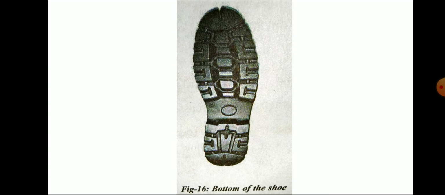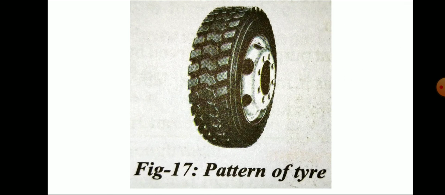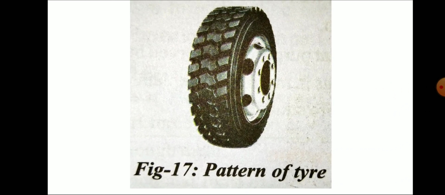And if you come to the tire, a tire you take, the tire also has certain patterns and designs on it. Why? This also increases friction. While the vehicle is moving, so much friction is needed, grip is needed between the tire and the road, as well as to stop it whenever the vehicle is moving with certain speed.